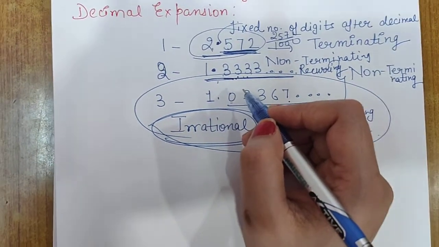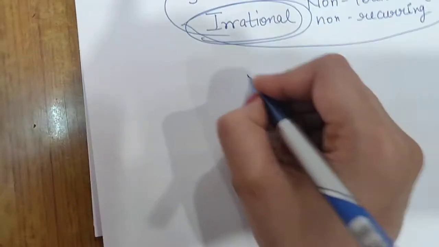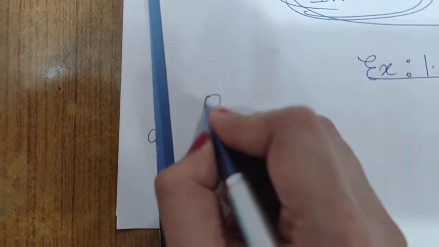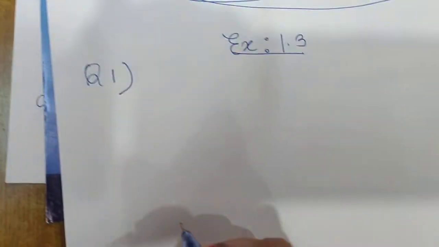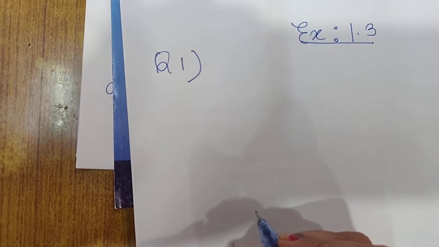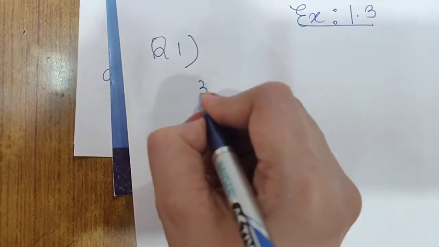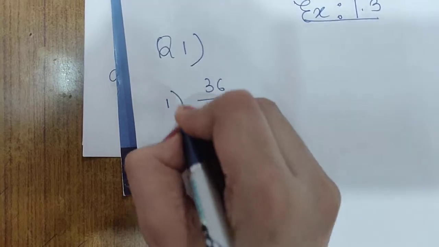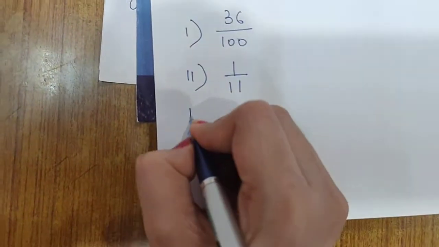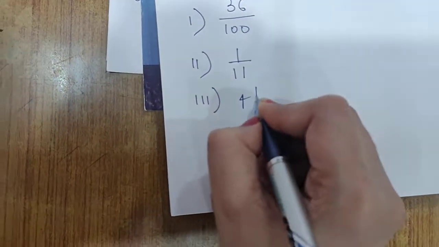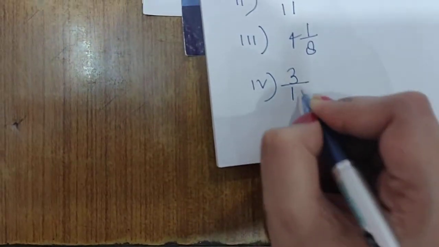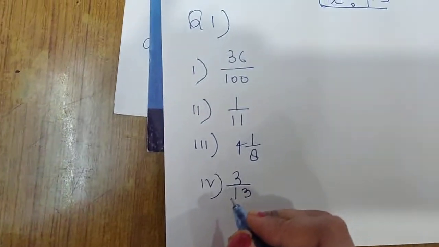So exercise 1.3, question number 1: in question number 1 they have given all rational numbers: 36 upon 100, 1 upon 11, 4 whole 1 upon 8, 3 upon 13, and 2 more parts are there.